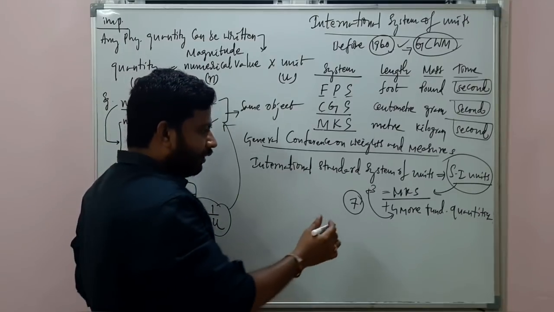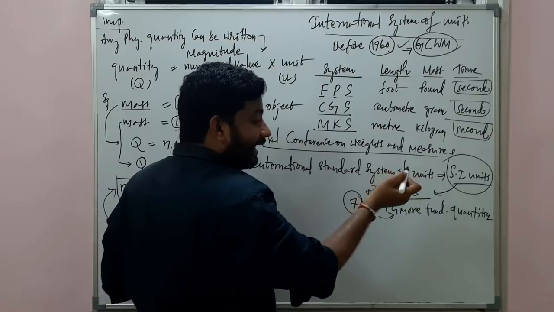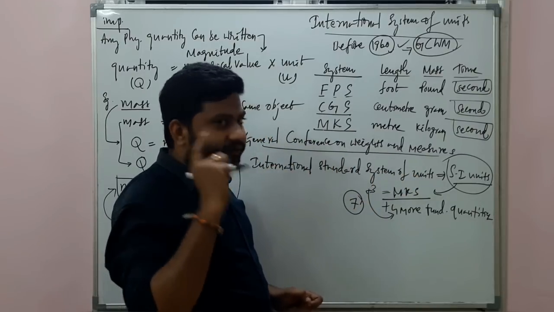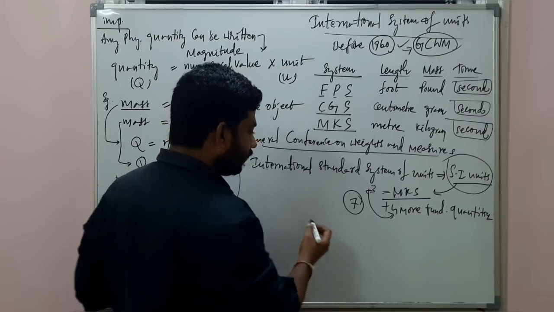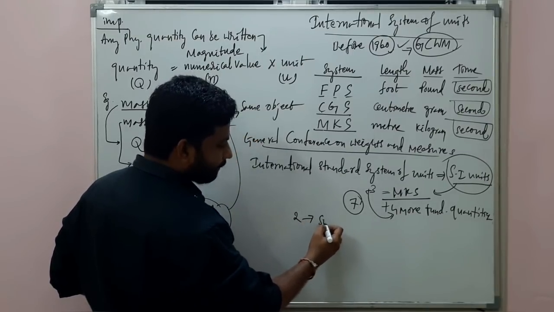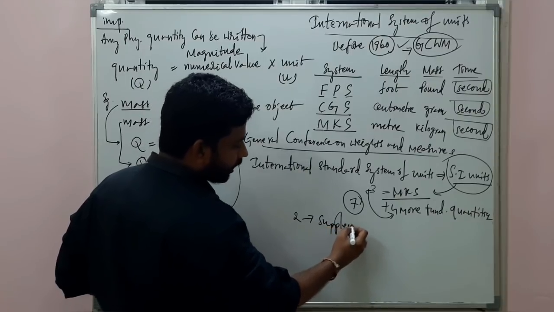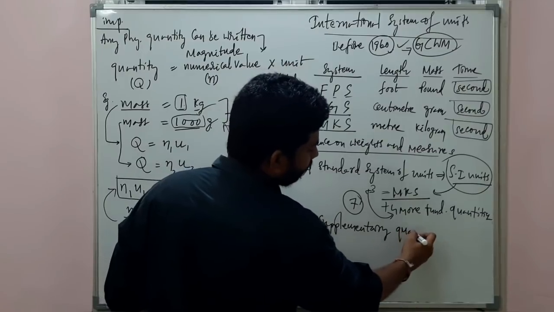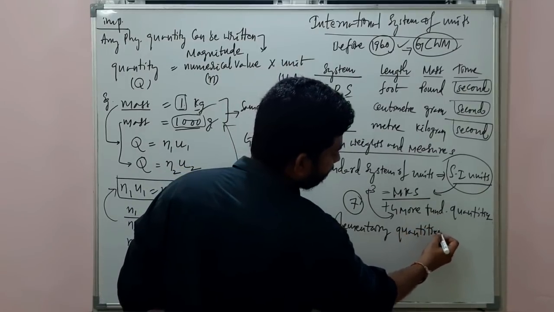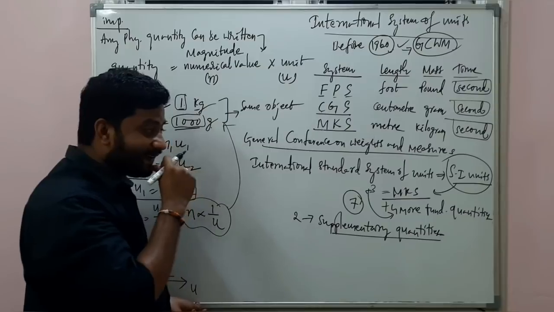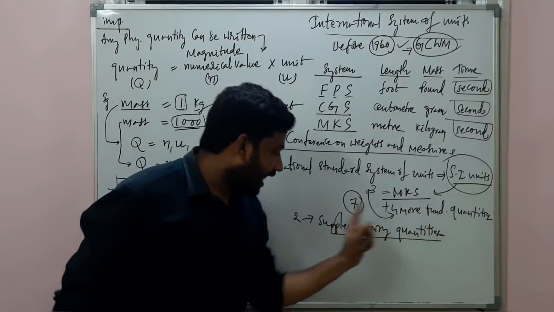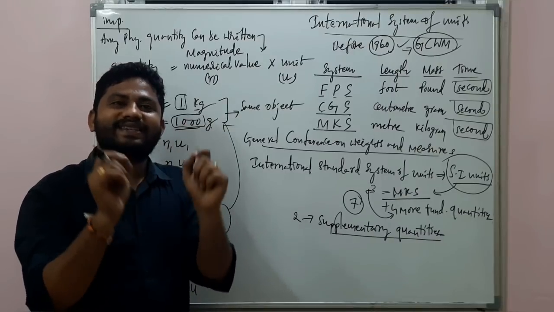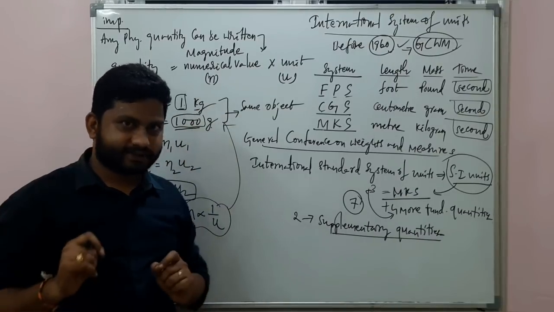Now, the most interesting part of this SI unit is there are 7 fundamental quantities and 2 supplementary quantities also available. What are those? 2 supplementary quantities. 7 fundamental quantities and 2 supplementary quantities together make the SI system of units.